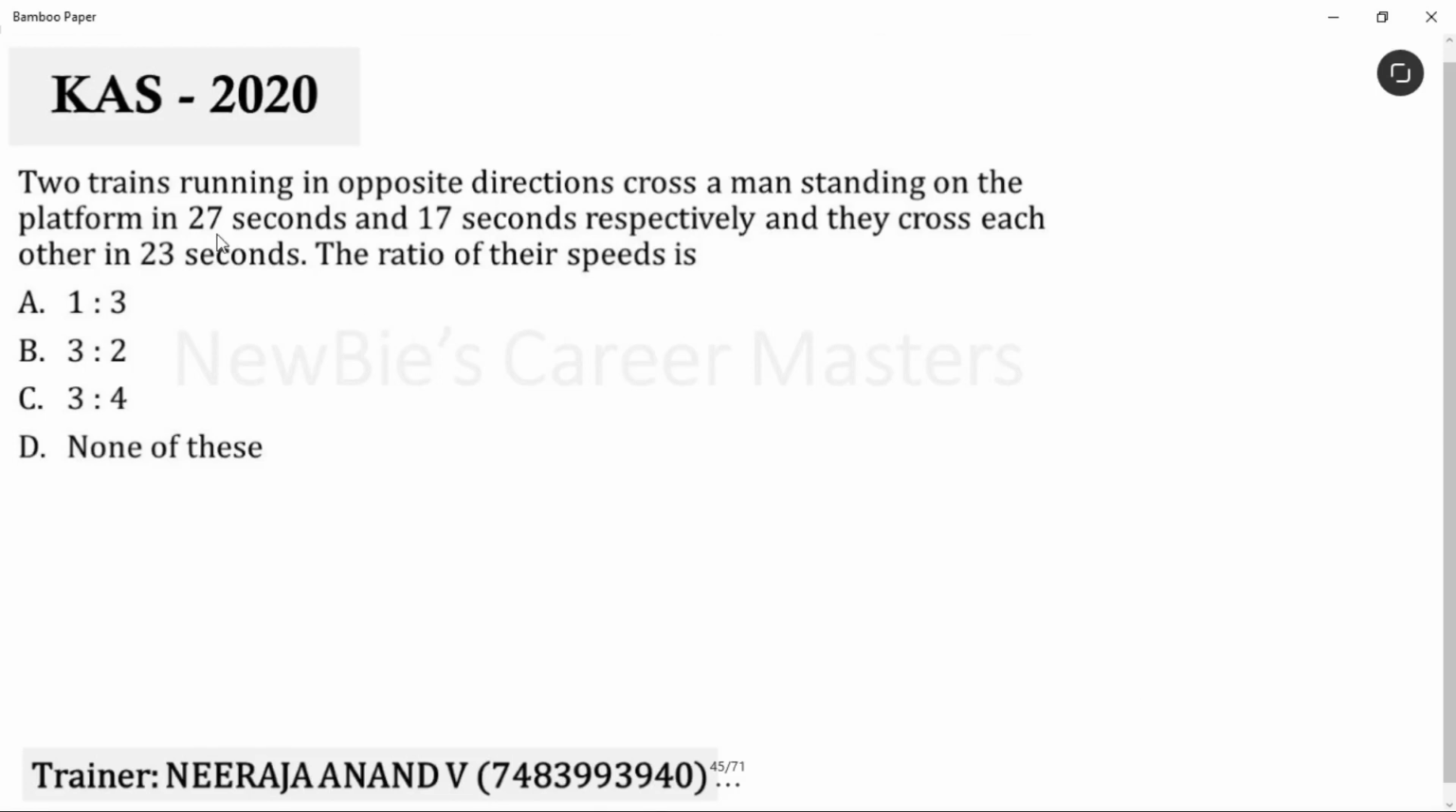Newbies, the next question is from the trains concept. This is a subtopic of time, speed and distance. The question is, two trains running in opposite directions cross a man standing on the platform in 27 seconds and 17 seconds respectively. They cross each other in 23 seconds. The ratio of their speeds is... It's a very simple question.